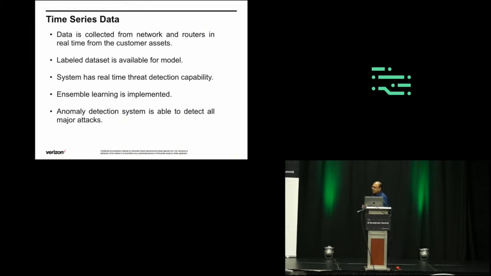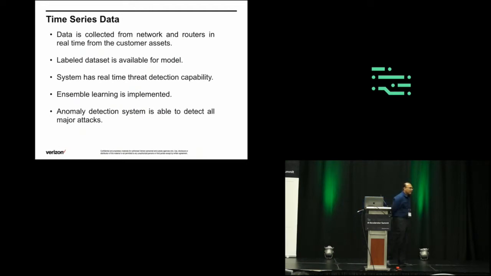And the data sets are coming at different intervals. One is the SNMP data, which is network data, and there is something called NetFlow, which is periodic one-minute data, so every 1 minute the data is coming. And this data is labeled. We know that on a given day, based on past attacks in the system, those are flagged and labeled as an attack. So it's a supervised learning approach that we are using here, with real-time threat detection capability and ensemble learning.